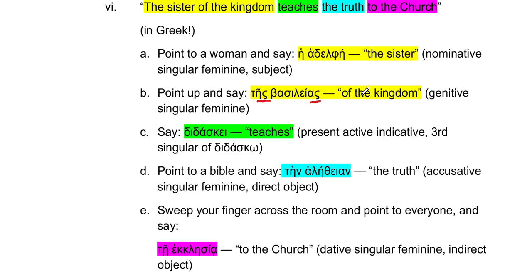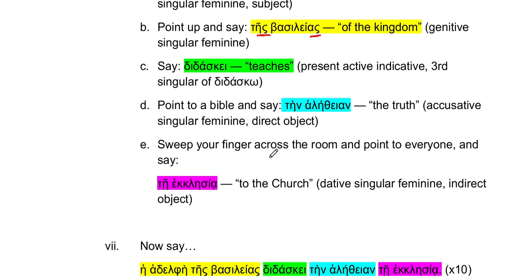Okay, so we have point to a woman again, say, He adelphi, tes basileas, didaske, hold up a Bible or point to the Bible, tein aletheon, te ecclesia. Okay. He adelphi, tes basileas, didaske, tein aletheon, te ecclesia. Anyone? No? Okay. You've got it printed out in front of you. We'll put it here on the screen.